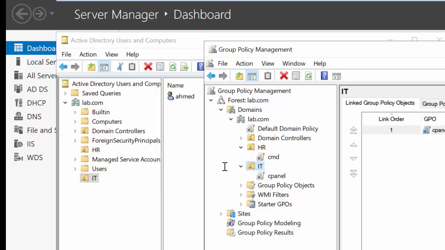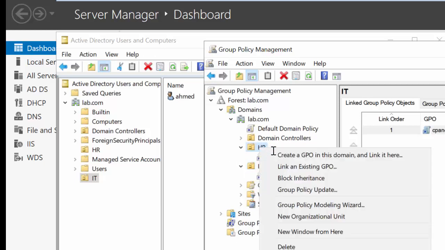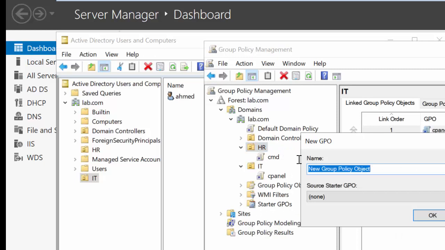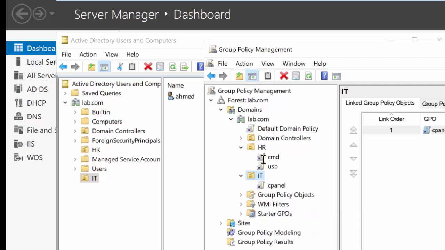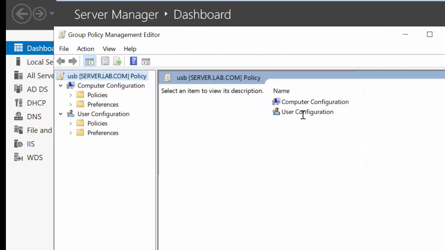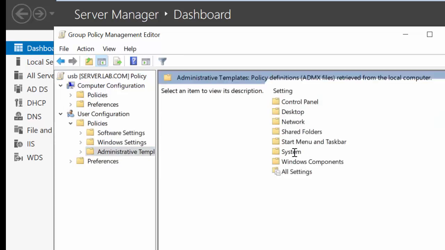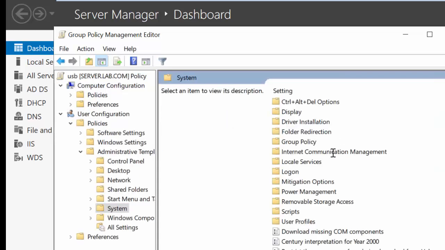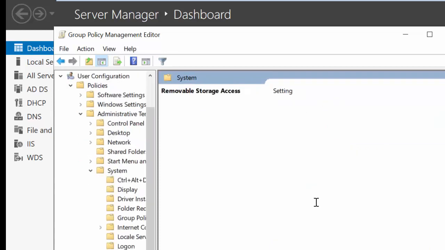So if you want to do this, I can create another group policy for the HR. For example, I can name it USB, or anything, no problem. Now just right click, edit, and go to user configuration, policies, administrative templates, system also, and you can see storage here, removable storage access. Click on it.